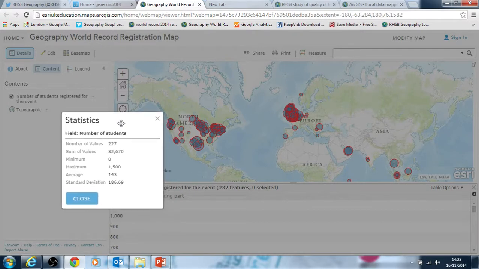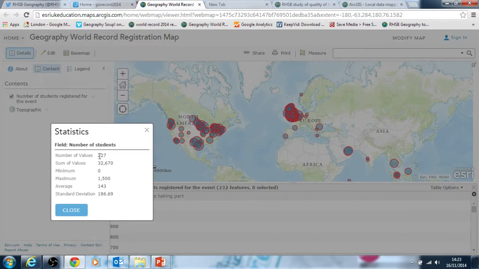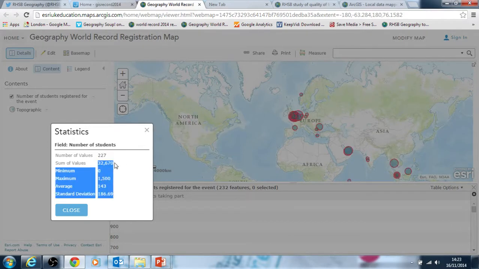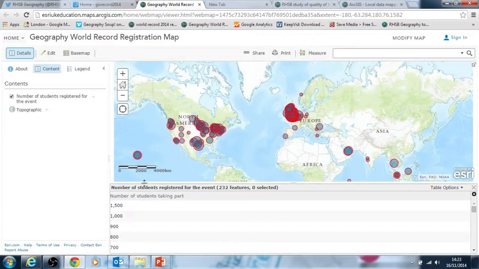This map here shows you all the schools in the world that have signed up. This little box here shows you that to current date, just before the week's about to commence, we have almost 230 schools signed up around the world. These circles show you which ones they are, and total number of students here about 32,000, over that now, students aiming to participate, but ultimately it'll come down to how many actually do get involved during the week itself.